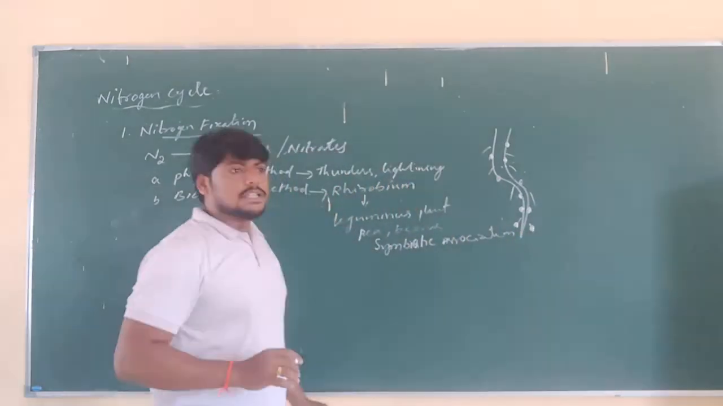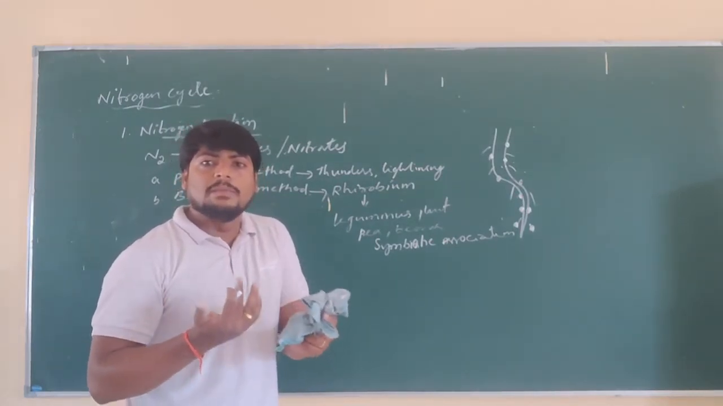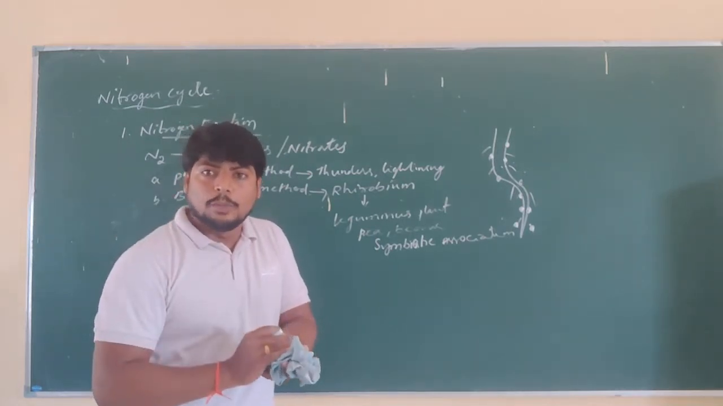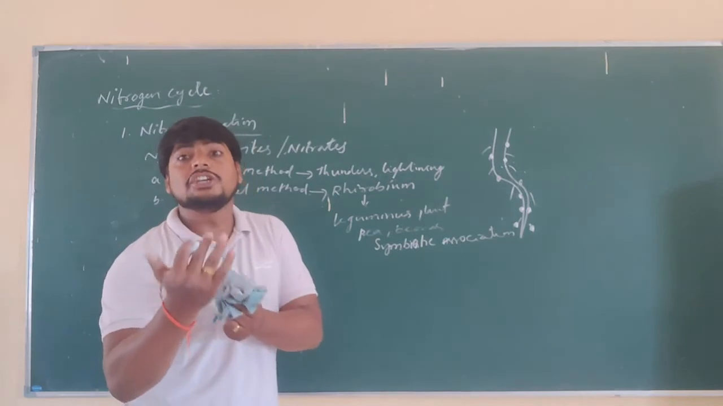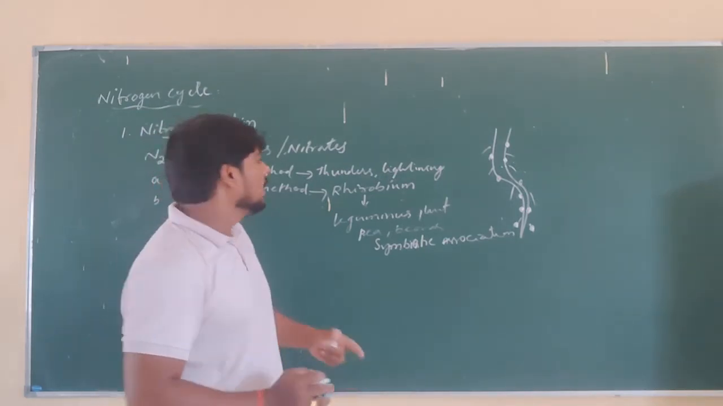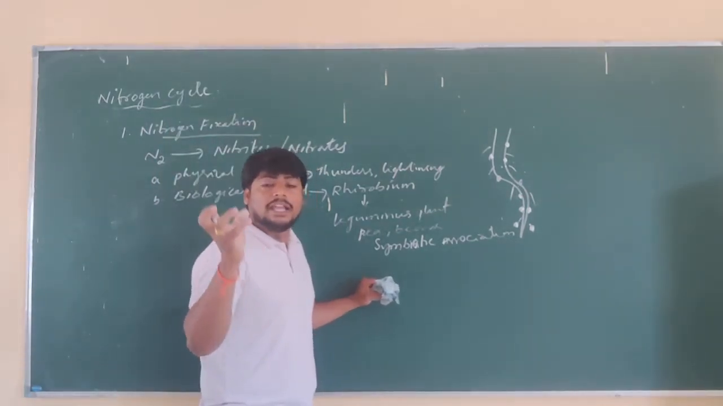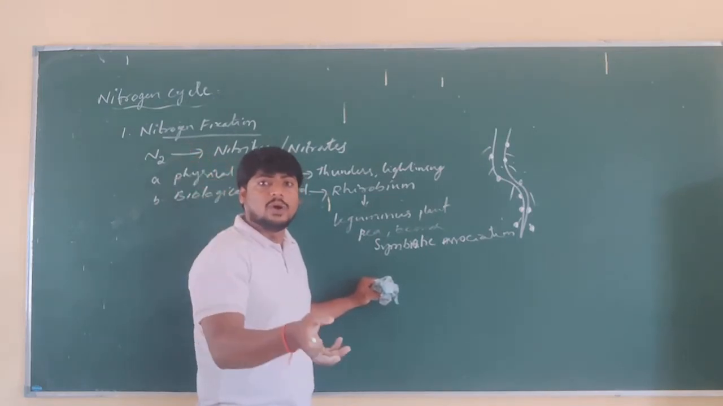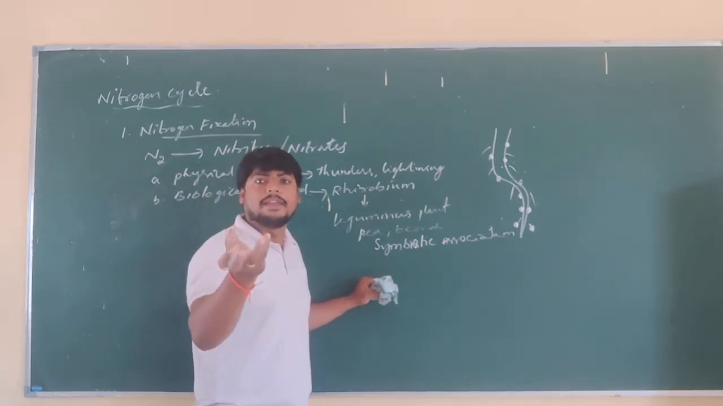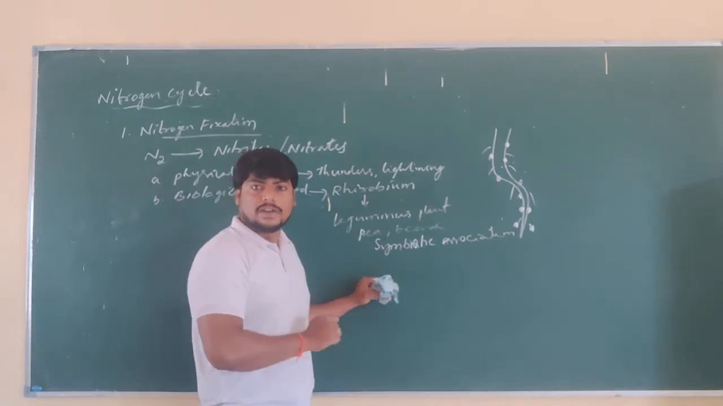So what is symbiotic association? A mutual association between the root nodules of leguminous plants and Rhizobium bacteria, in exchanging of the materials. That is called symbiotic association. Under symbiotic association, the bacteria convert atmospheric nitrogen into nitrate ion form, which is easily absorbed by the plant. So bacteria supply nitrogen to the plants for growth.